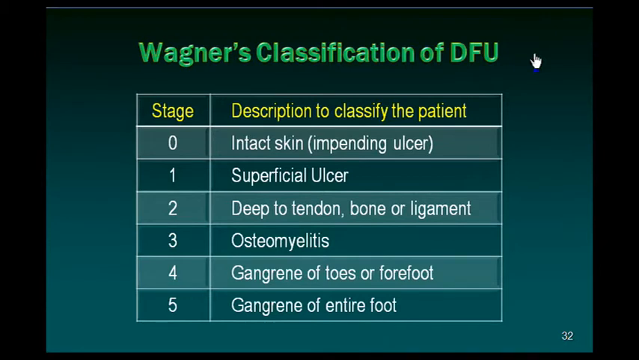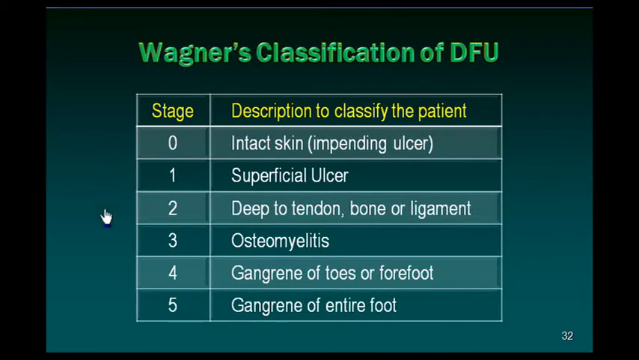This is Wagner's classification of diabetic foot ulcers. He has staged the foot ulcers into 6 stages, starting from 0. Stage 0: intact skin, there are pressure points, there is an impending ulcer that can come up, there is callus formation. In this stage, if we pick up, offload the pressure, reduce the pressure points, and remove the excess callus, then we can prevent ulceration.